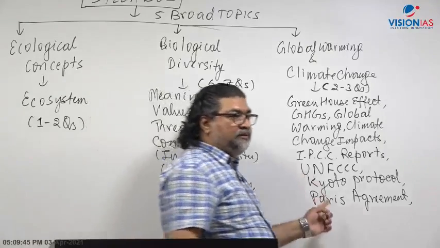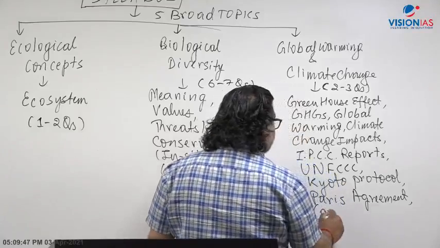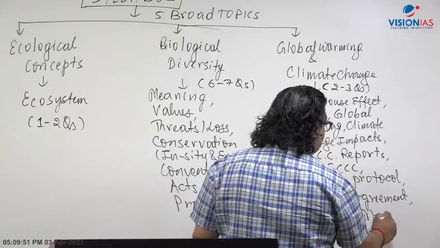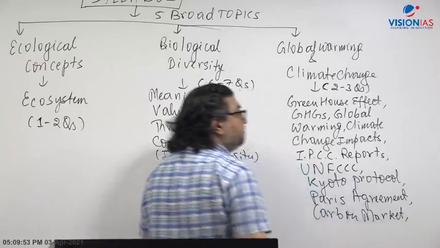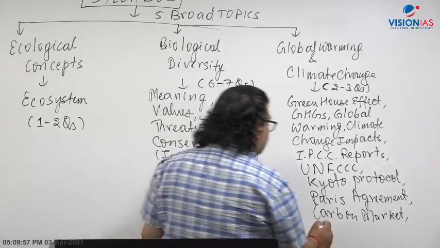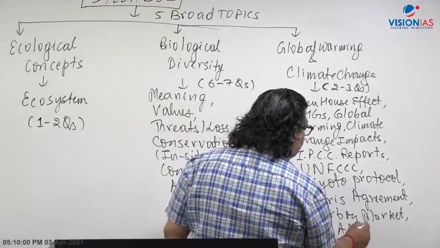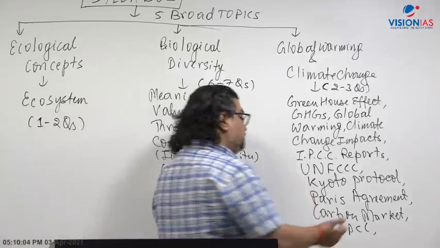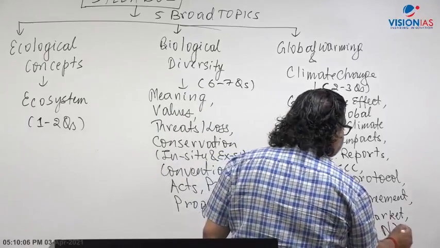Now with respect to the carbon market, there is a concept of carbon credit, CDM, Clean Development Mechanism. We are doing it in India also. Then India's action plan on climate change, NAPCC, National Action Plan on Climate Change, and now with the Paris Agreement, India's NDC, Nationally Determined Contribution.